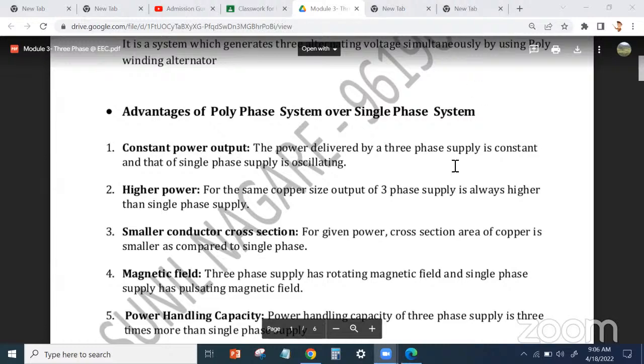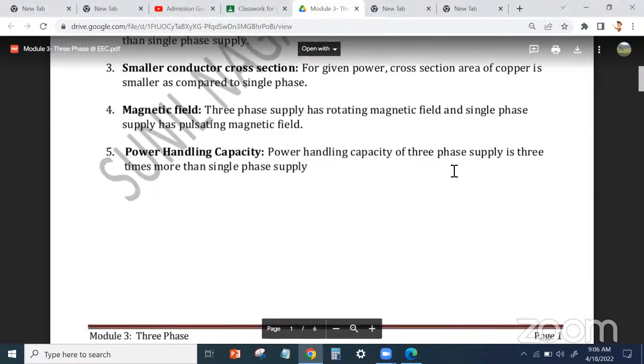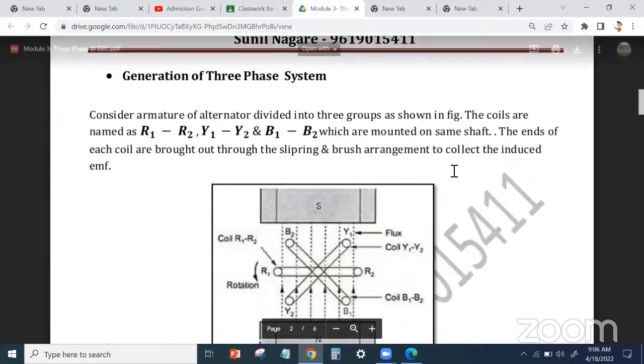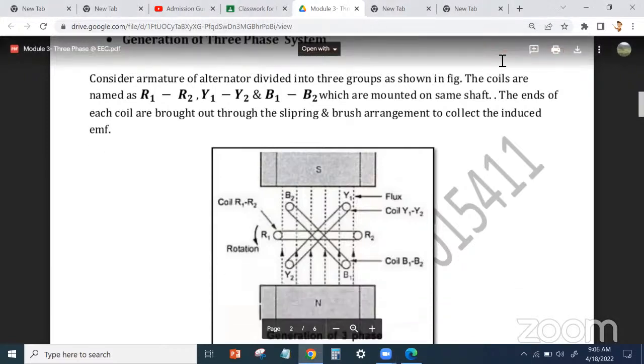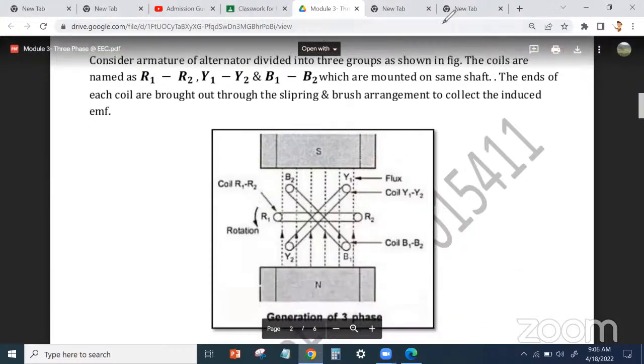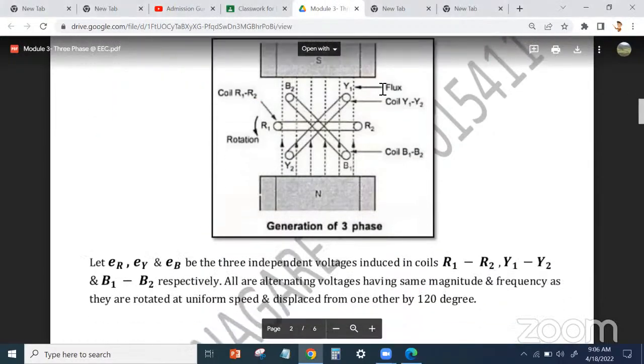Then after that we discuss the generation of the three phase system. How does generation happen? We have the south pole and north pole of a magnet, and in between there is a rotor with three coils, 1, 2, 3, R1 R2, Y1 Y2 and B1 B2. It rotates anti-clockwise, and the magnetic field is north to south, and it generates the three alternating voltages. So for generation of voltage, you write this and draw the diagram below.